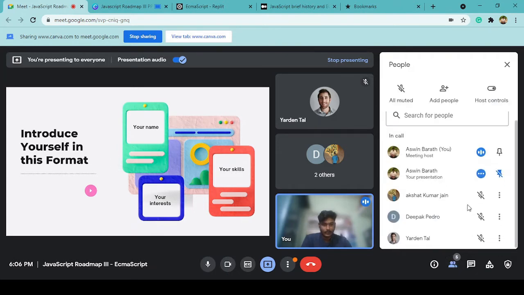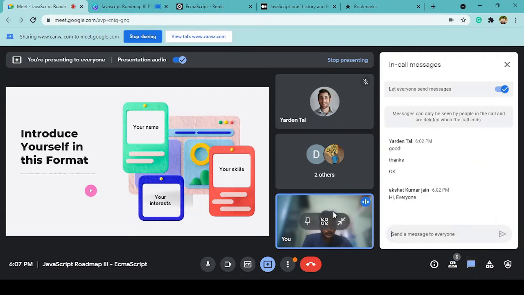So one of our members who has joined recently is Yarden Tal. He is from Israel, if my memory is right. So he has attended the previous DOM manipulation event as well. So I welcome you back, Yarden. And we have newcomers Deepak and Akshat. If you want to introduce yourself, you can use your chat section or your mic also.